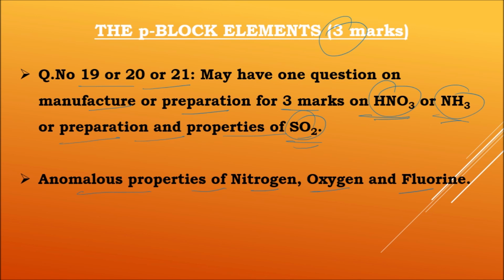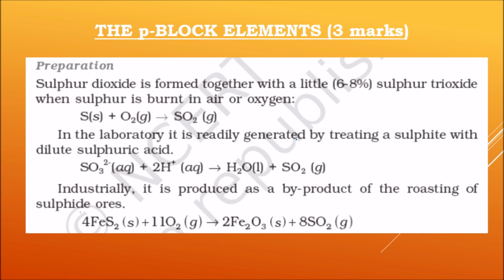And as I said earlier, sulfur dioxide most of us don't concentrate, so I added the preparation and properties in the coming slides. The first one, you can see the preparations and properties, very simple one for sulfur dioxide. The first preparation of sulfur dioxide is by burning of sulfur. Sulfur is burnt in air or oxygen, produces sulfur dioxide. This is the first way of getting SO2.